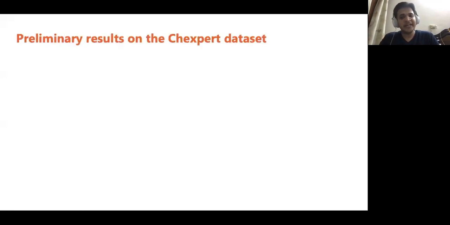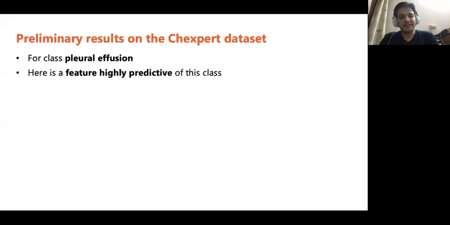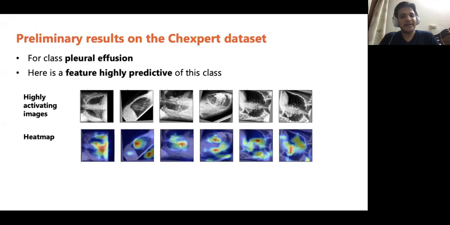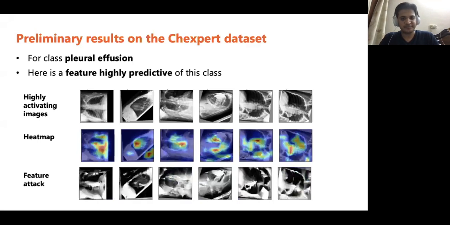Here are some preliminary results on the CheXpert dataset. For the predicted class pleural effusion, here is a visualization of a feature highly predictive of this class. These are the most activated images. Here are the heat map visualizations and the feature attack visualization.